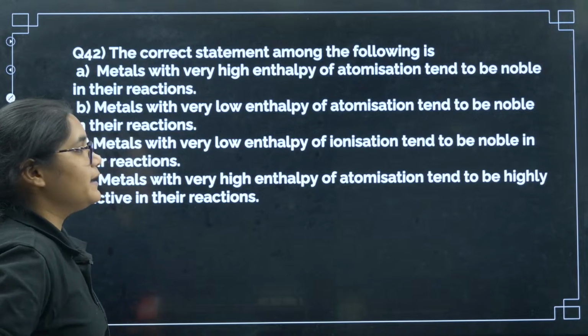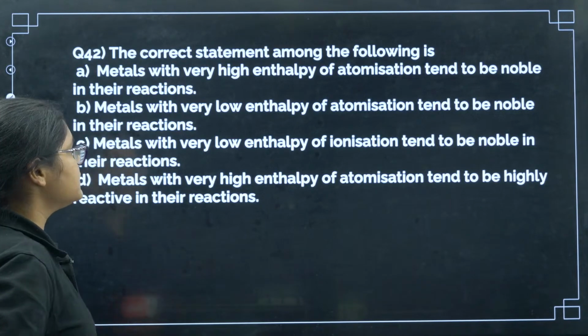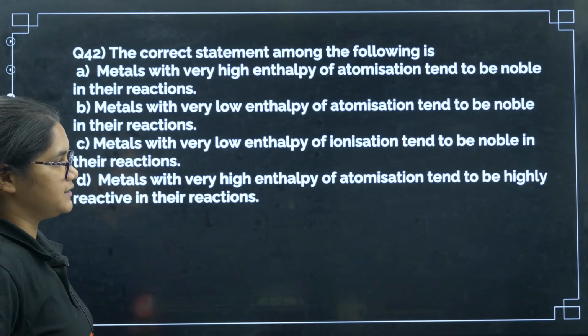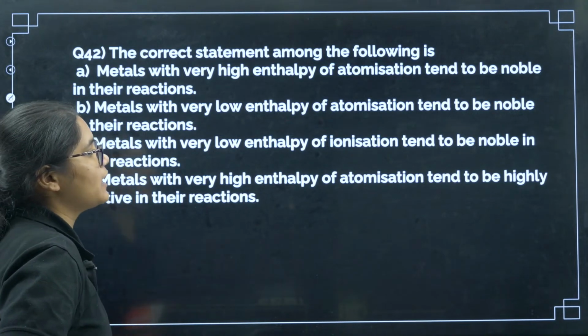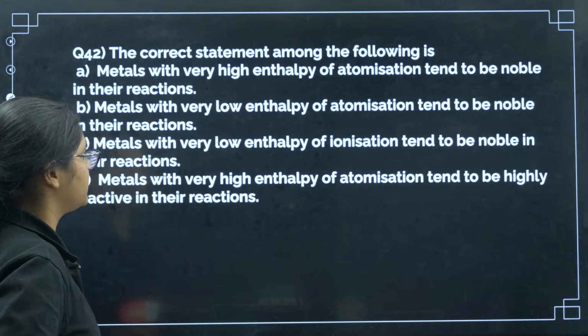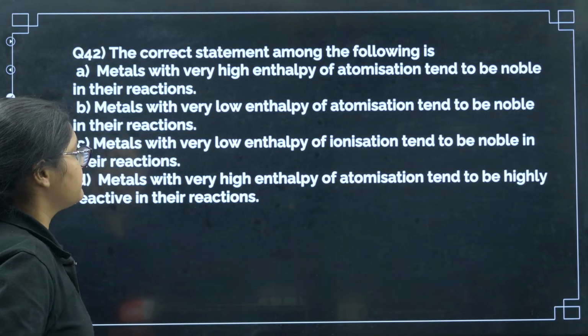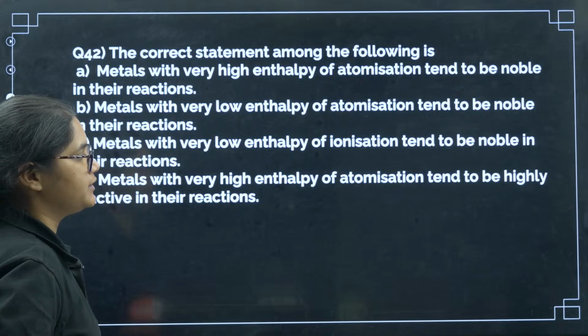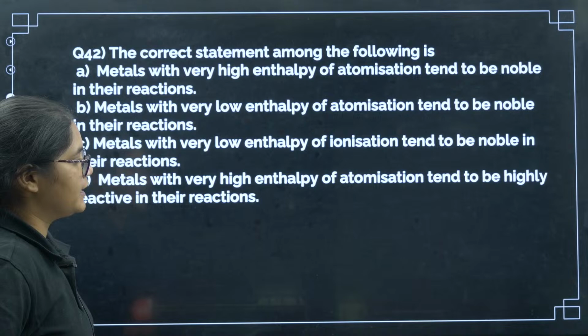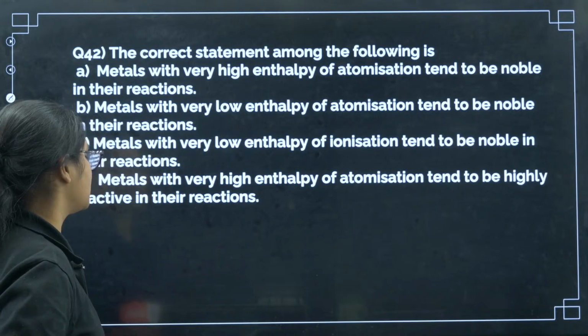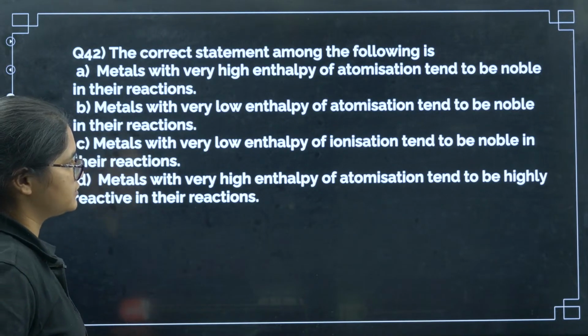The correct statement among the following is: metals with very high enthalpy of atomization tend to be noble in their reactions. Metals with very low enthalpy of atomization tend to be noble in their reactions. Metals with very low enthalpy of ionization tend to be noble in their reactions. Metals with very high enthalpy of atomization tend to be highly reactive in their reactions.